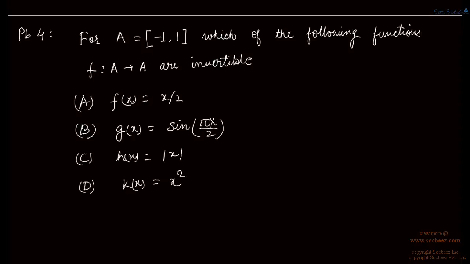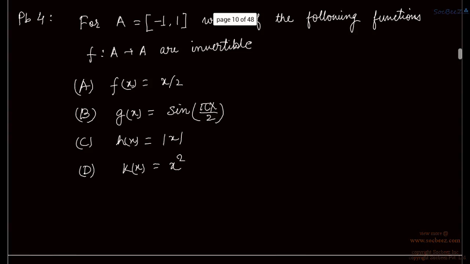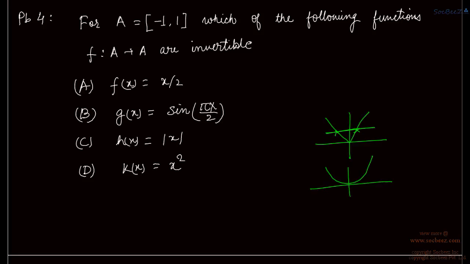Clearly h(x), which is mod x, is something like this. So this is many one, right, because it is cutting at two places. Similarly k(x) equal to x square is also many one. So these two are out of the race. Now for function f(x) equal to x by 2, we have the range: if we put x equal to 1, it is half, and if we put x equal to minus 1, then it will be minus half.